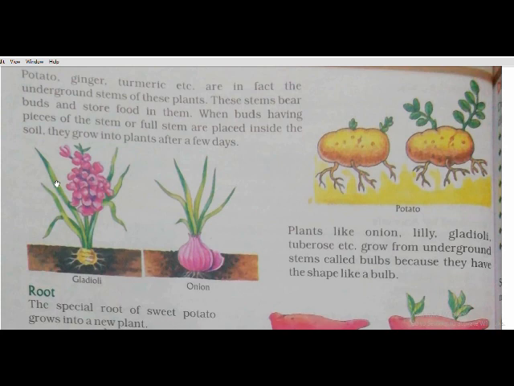after a few days. So what they are telling is that potato, ginger and turmeric are underground stem-bearing plants. This underground stem stores food in it, and when buds having pieces of stem or full stem are placed inside the soil, they will grow into plants after a few days. So I hope all of you understood till this much.